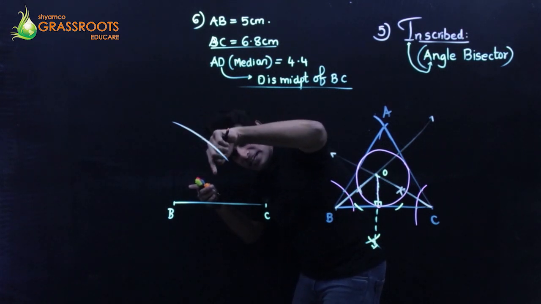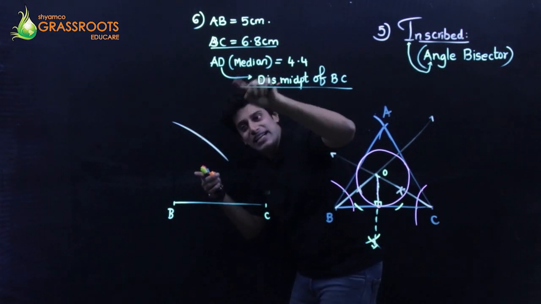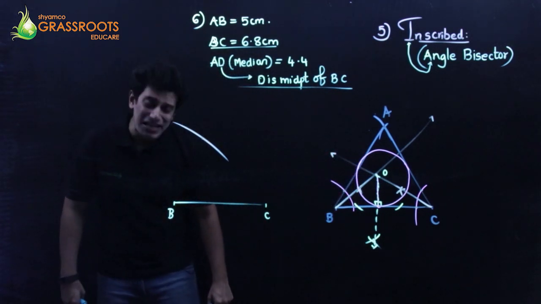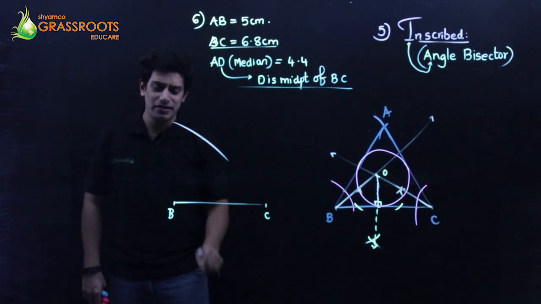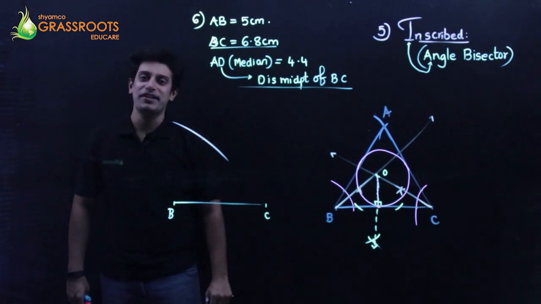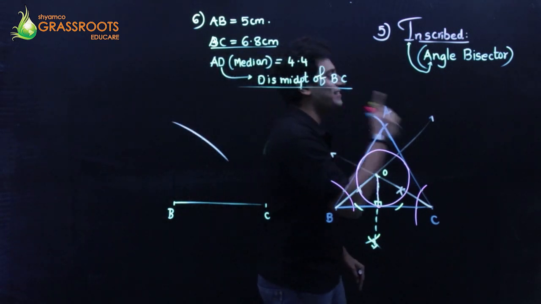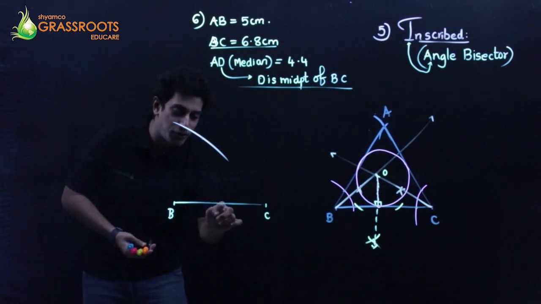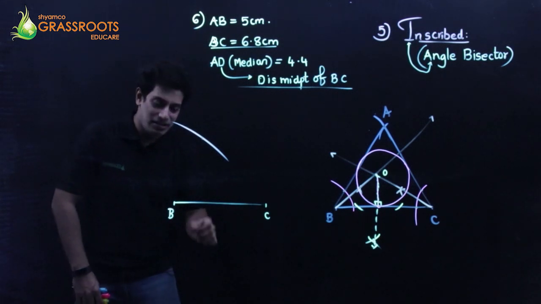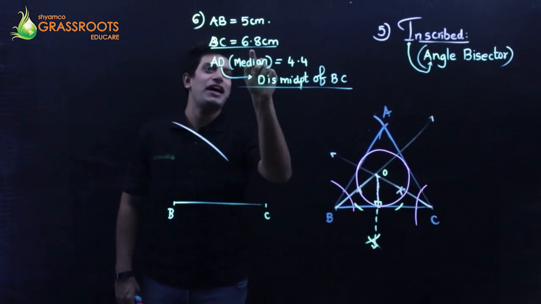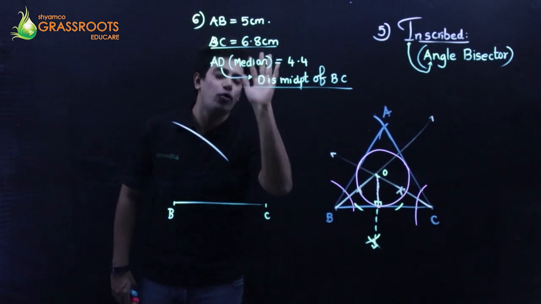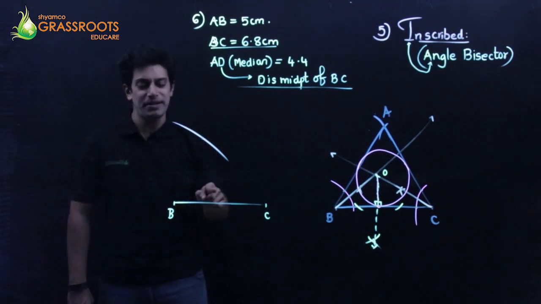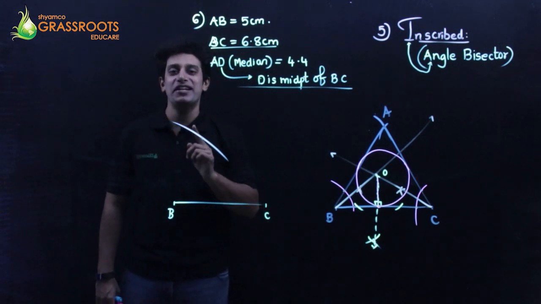From A, I'm going to draw a median, that's AD, which is 4.4. Now, do you know what a median is? A median is a line that cuts BC at the midpoint. So first find the midpoint of BC. You can't just say 6.8 divided by 2 is 3.4 and mark it. To get a midpoint, I want you to draw a perpendicular bisector.